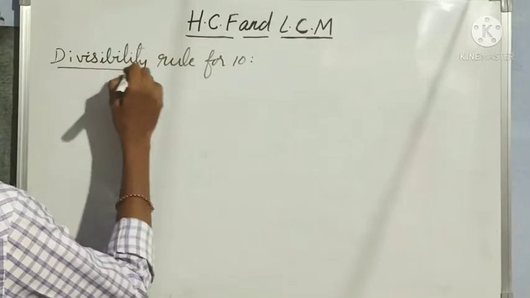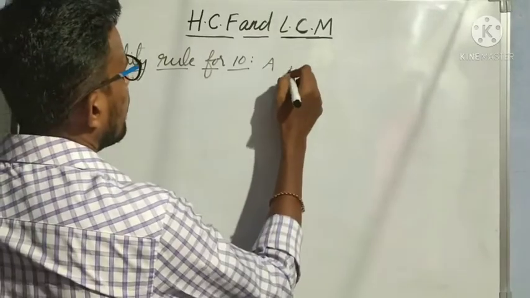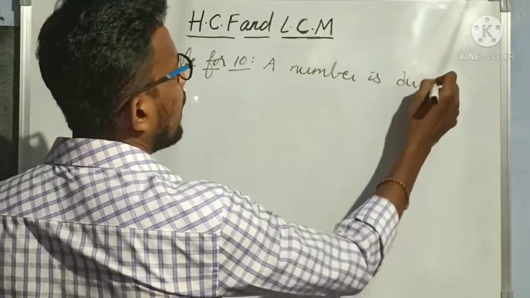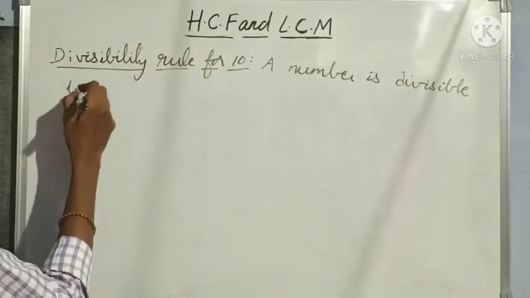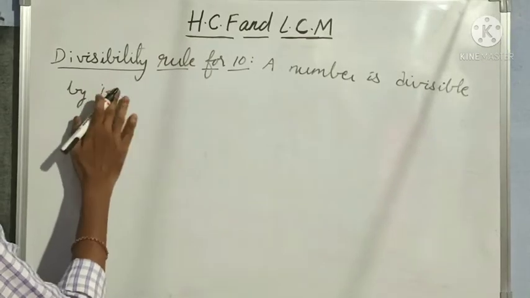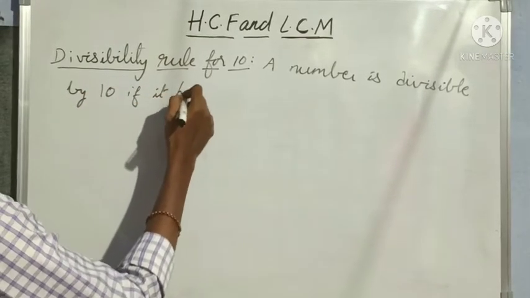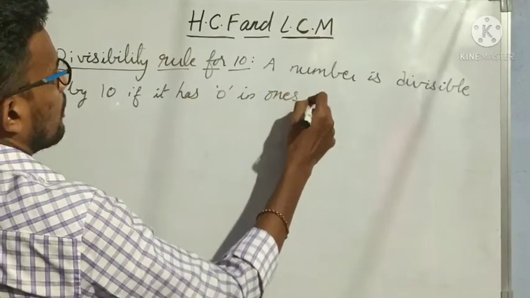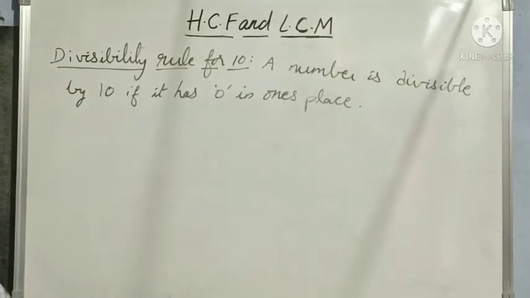When can we say that a number is divisible by 10? Very simple. A number is divisible by 10 if it has 0 in the ones place. When a number has 0 in the ones place, then it is divisible by 10.